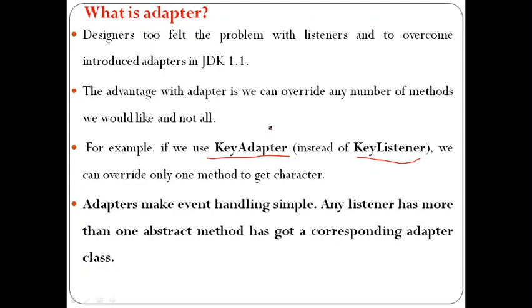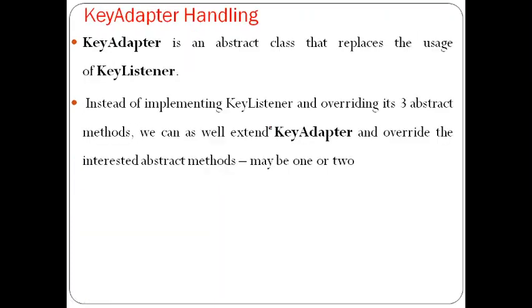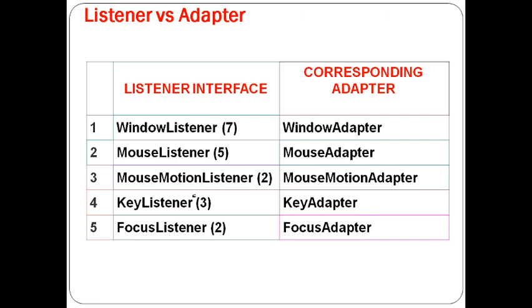For whichever method you want to provide the body, for that method only we can provide the body. That is the advantage of the abstract class. So for that reason, rather than using key listener, we are using key adapter. For each and every top concept, they provide the adapter. For key listener, they provide key adapter. For mouse motion listener, they provide mouse motion adapter. For mouse listener, they provide mouse adapter. For window listener, they provide window adapter.